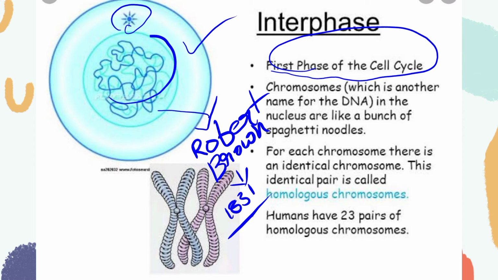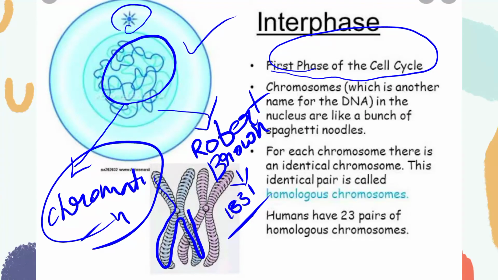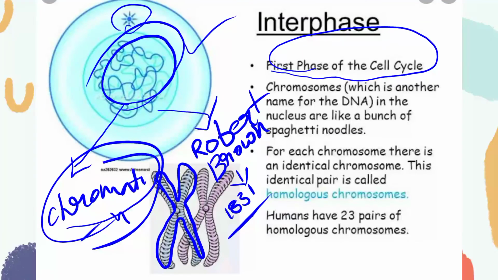This is the decondensed form of chromosome, which is called chromatin, and the condensed form of chromosome is called chromosome.